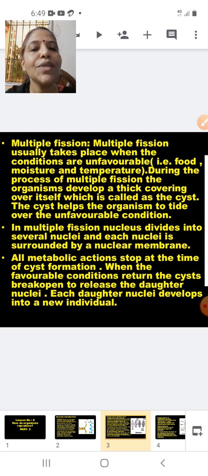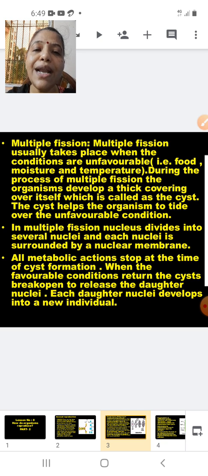Multiple fission. Multiple fission usually takes place when conditions are unfavorable. That is food, moisture and temperature. If they are not favorable for a particular unicellular organism, they tend to undergo what is called multiple fission. During the process of multiple fission, the organism develops a thick covering over itself which is called the cyst. I mentioned to you what is a cyst. The cyst helps the organism to tide over. To tide over means to overcome the unfavorable condition.